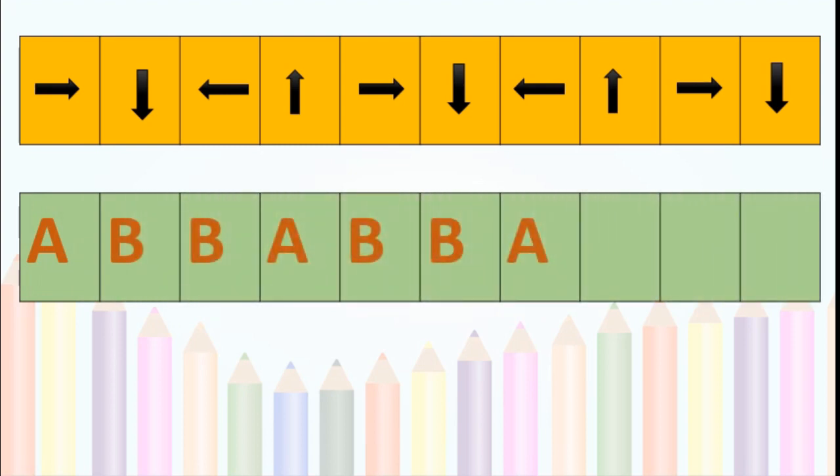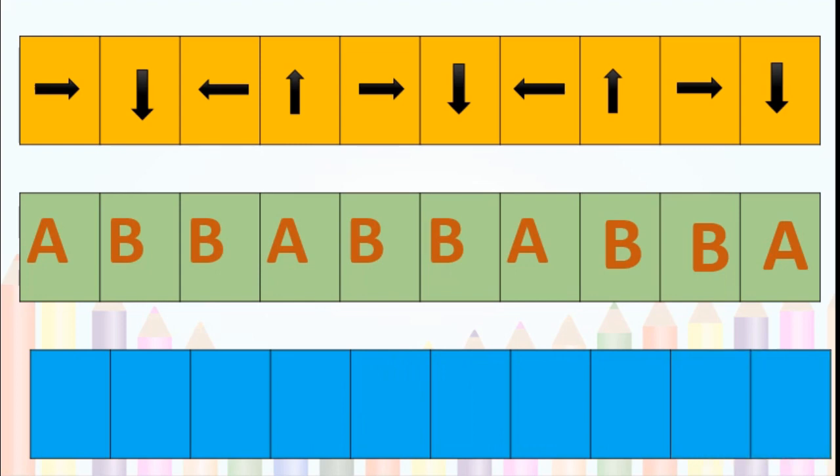Now here A, B, B, A, B, B, A, then question mark. Then what to write here? A, B, B, A, B, B. So A, B, B, then again A. Isn't it? Very good.